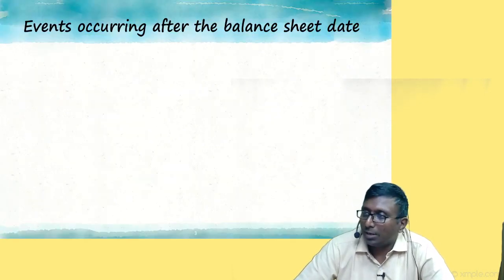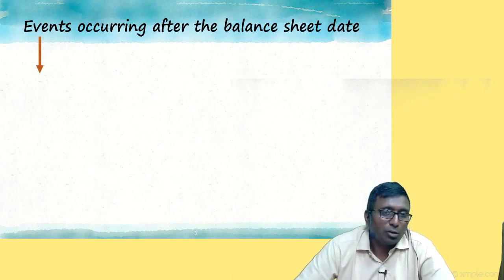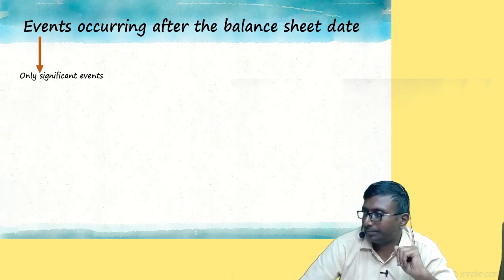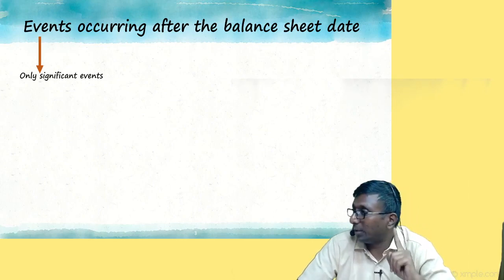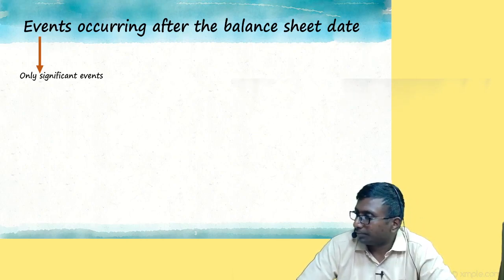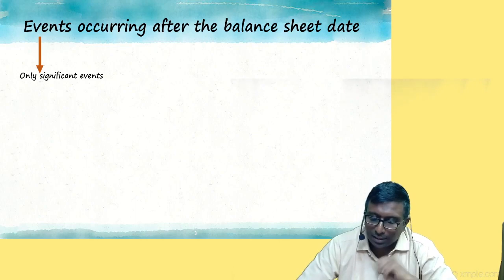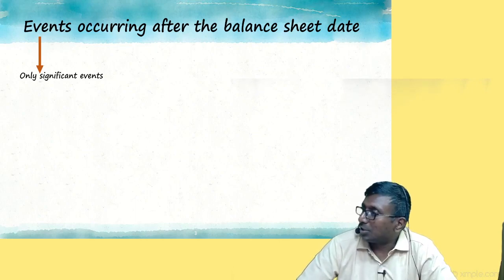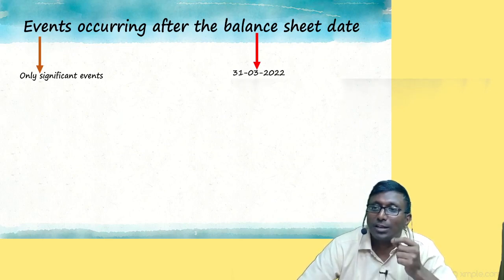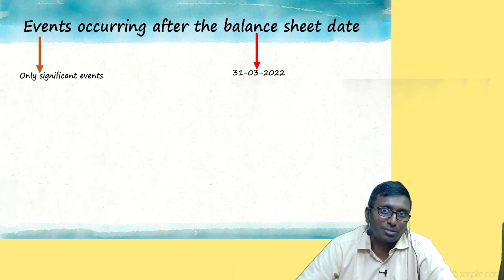Right. Now, let's come to the mainstream. Events means which event? I told you it is only significant event, not every small event. Only if it is material, we'll talk. If it is immaterial, sorry, we don't talk. Got my point? Events occurring after the balance sheet date. Balance sheet date for my example is always 31st March. Actually, as per the Companies Act also, now you cannot have a different date other than 31st March.